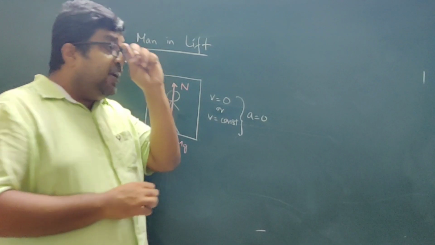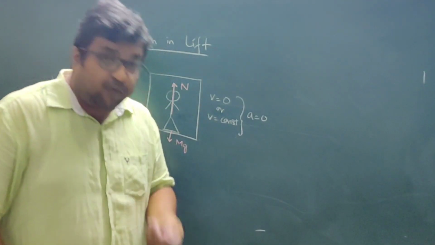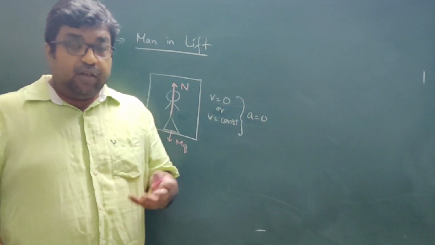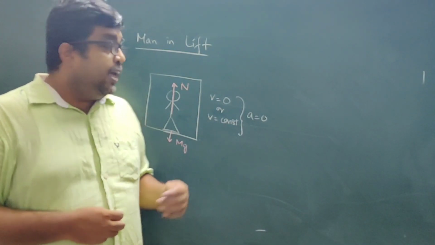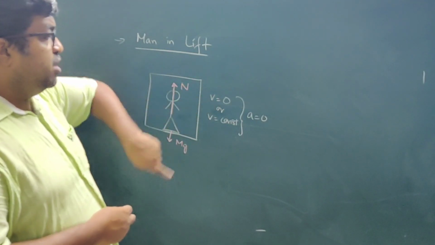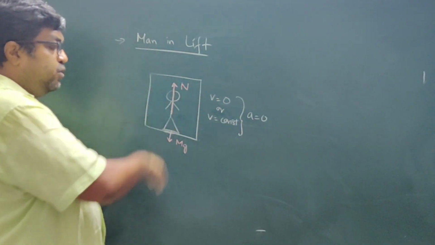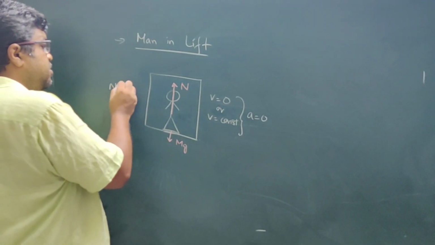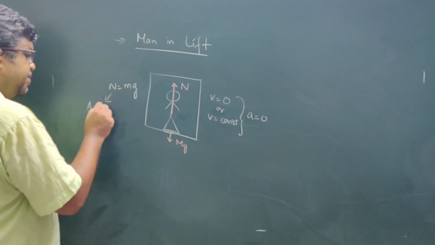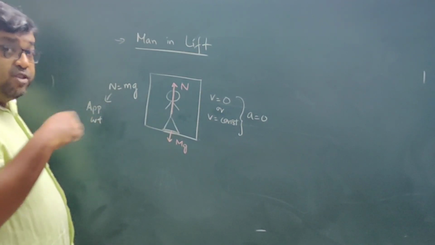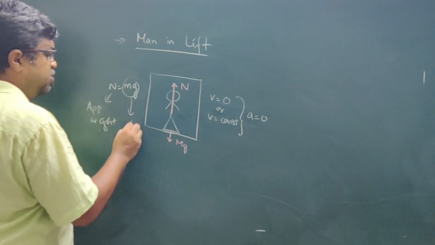It is this normal reaction which appears as the reading we see on the weighing machine. This is our weight. So the reading shown by the weighing machine is the normal reaction. Under this condition, velocity is constant, that means acceleration is 0, so the total net force on the system is 0. Net upward force equals net downward force, so I will write N equal to mg. Here N is the apparent weight, which means observed weight, and mg is the actual weight.